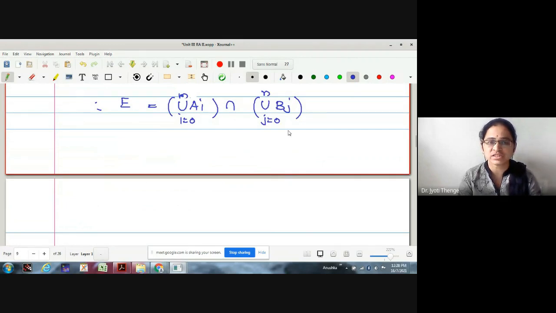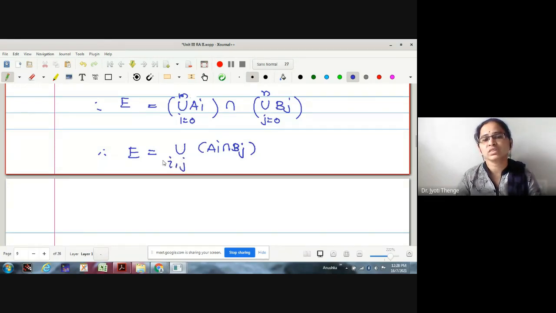Okay, how is this intersection being evaluated? May I write this as union AI intersection BJ, where the summation runs on both the parameters I and J, where I takes values up to M and J takes values up to N. Therefore, what should be the upper limit? The upper limit will be whichever value is maximum among these two.